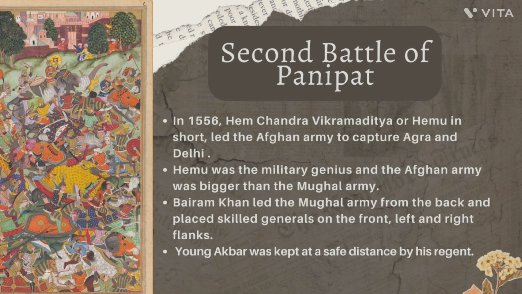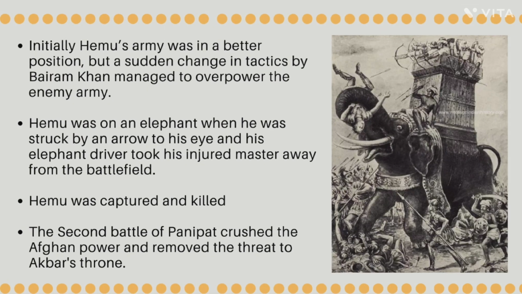left and right flank. Young Akbar was there for the war but was kept at a safe distance by his regent because he was the ruler and his life was very important for the throne or the kingdom to function ahead. Therefore, initially Hemu's army was in a better position, but a sudden change in the tactics by Bahram Khan managed to overpower the enemy.